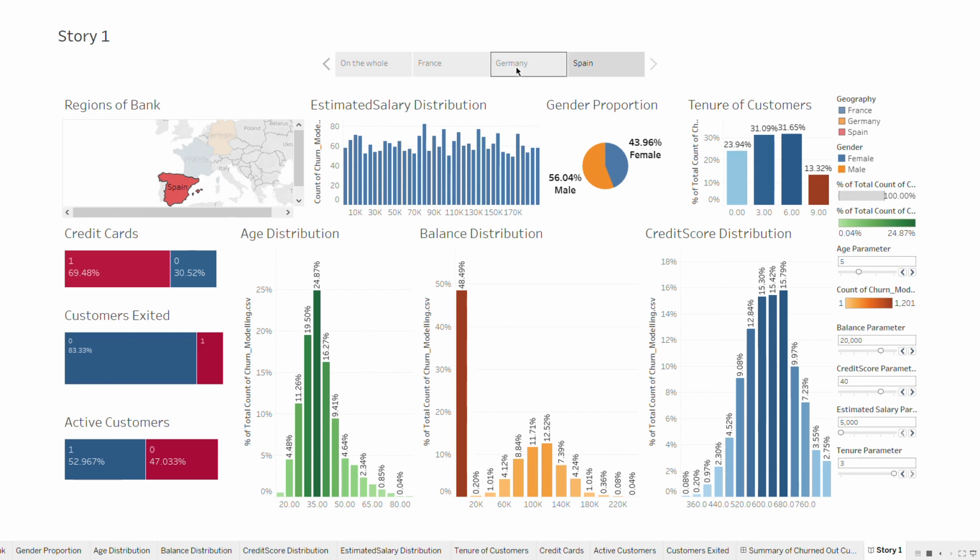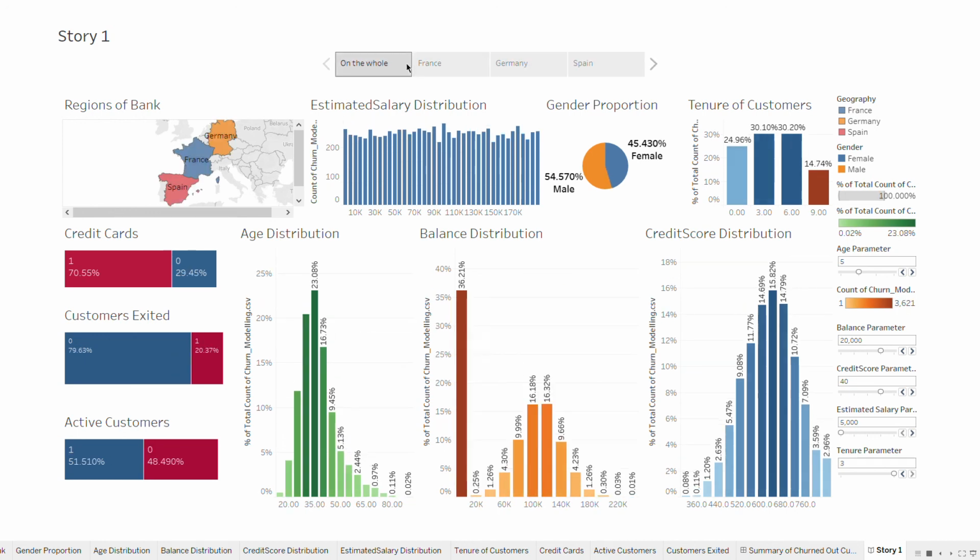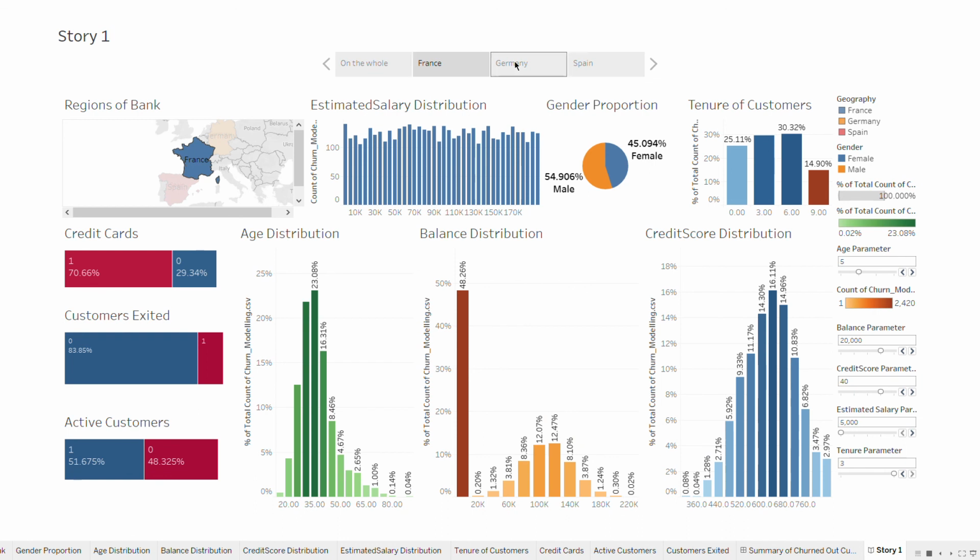So these were the basic things that we have looked at, and the factors that the bank needs to focus on more.